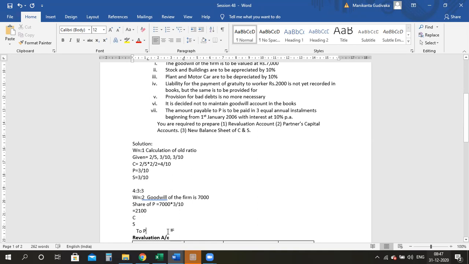Now, guys, I have to divide this 2,100 in the gaining ratio. But in this problem, I told you only when the new ratio is given, or any possibility where you can calculate the new ratio, then only can you find out the gaining ratio. In this problem, that is not given. Therefore, I will take the base of my old ratio and divide between C and S. Please divide 2,100 in the ratio 4:3 and give me the answer.